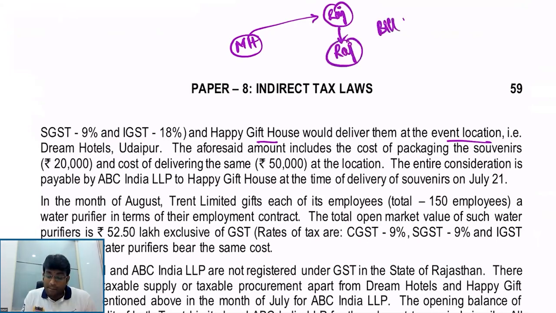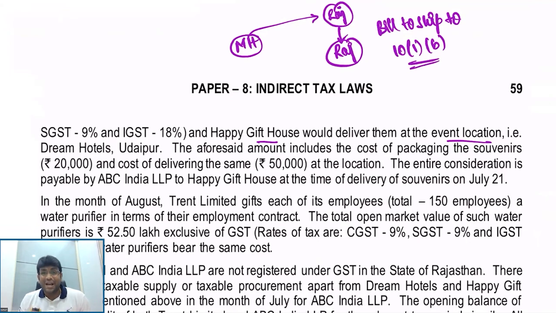So this is something like bill to ship to model, and place of supply is given by 10(1)(b). That is what, my dear friends, principal place of business of such third person. Next, aforesaid amount, that is 20 lakh, includes the cost of packing the souvenirs 20,000 rupees and cost of delivering the same 50,000. So what? Very good. That is always included because of 15(2)(b) valuation, 15(2)(c) actually. 15(2)(b) is supplier's obligation met by recipient. 15(2)(c) is all incidental expenses or anything charged by supplier from recipient is included in the value of supply.